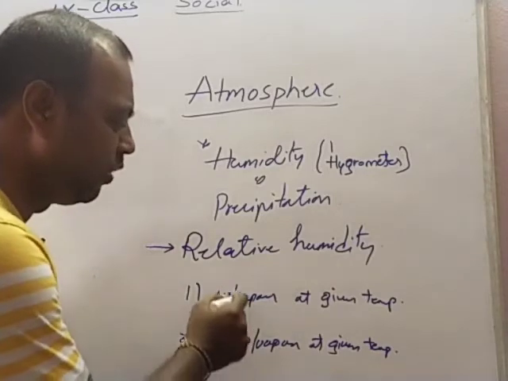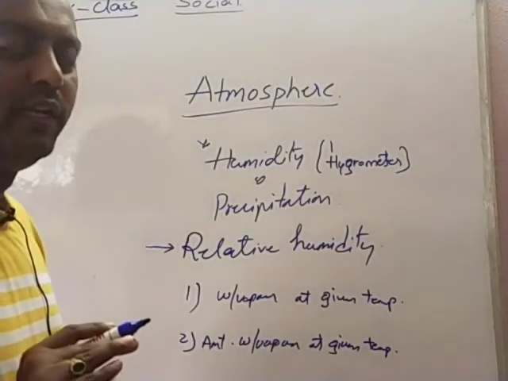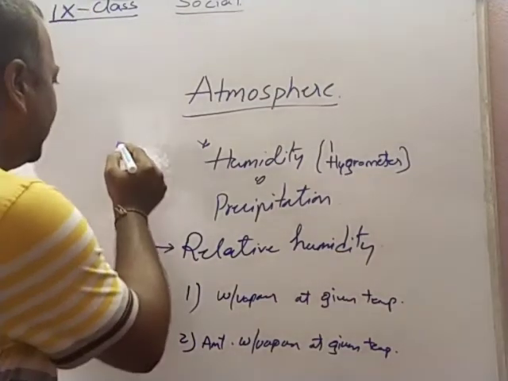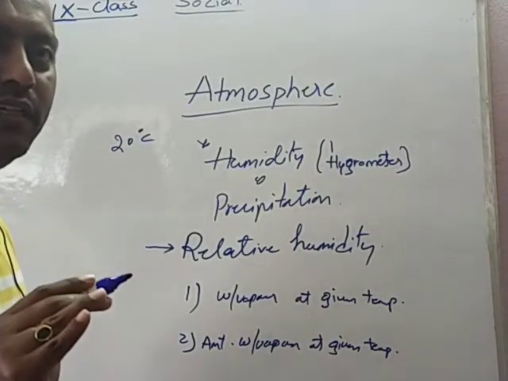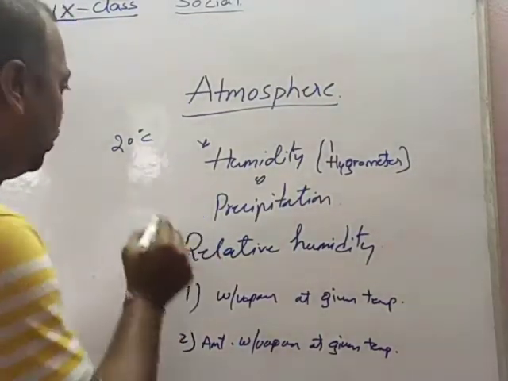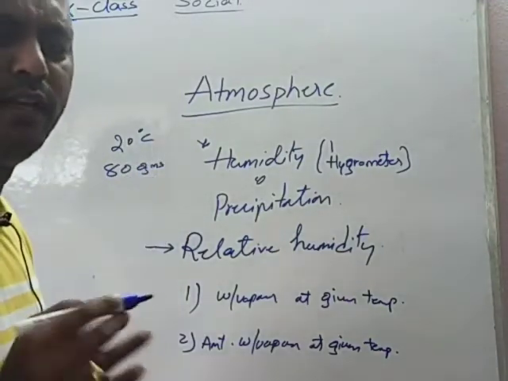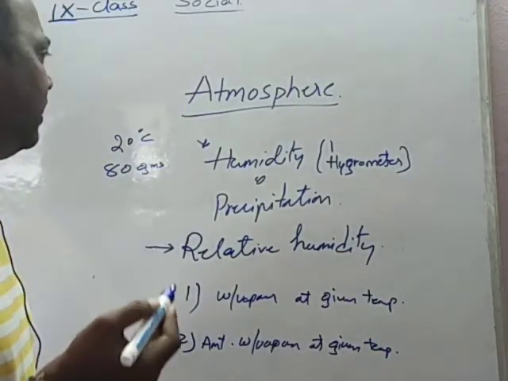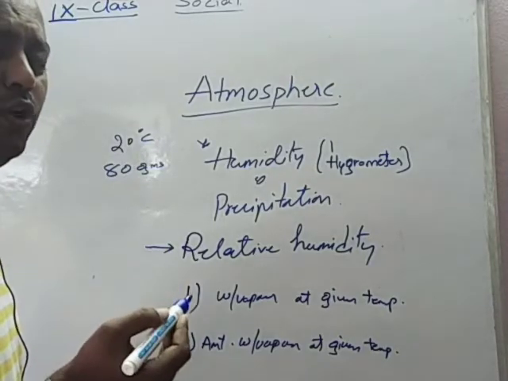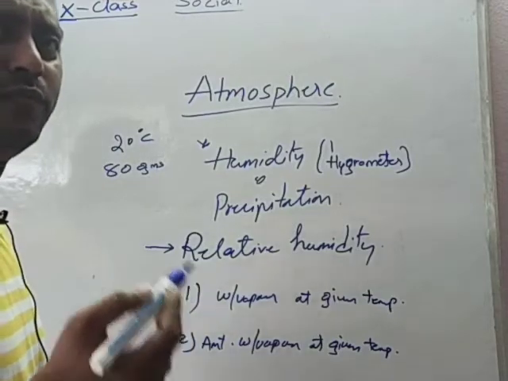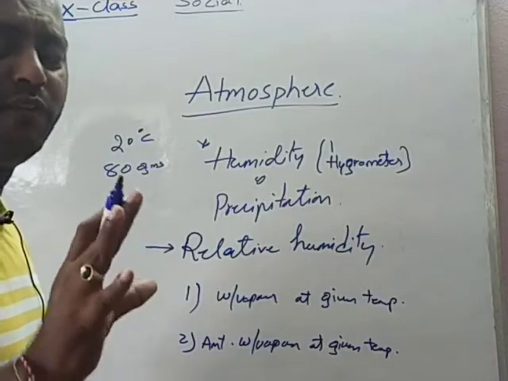Now I will explain what these two things actually are. For example, imagine that at 20 degrees Celsius, the air can hold 80 grams of water vapor per cubic meter of air.